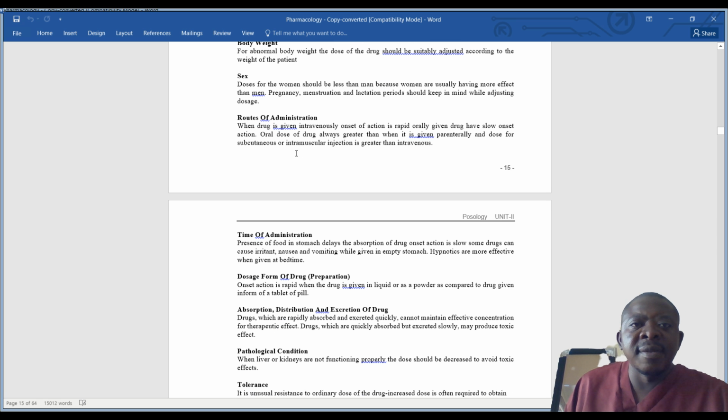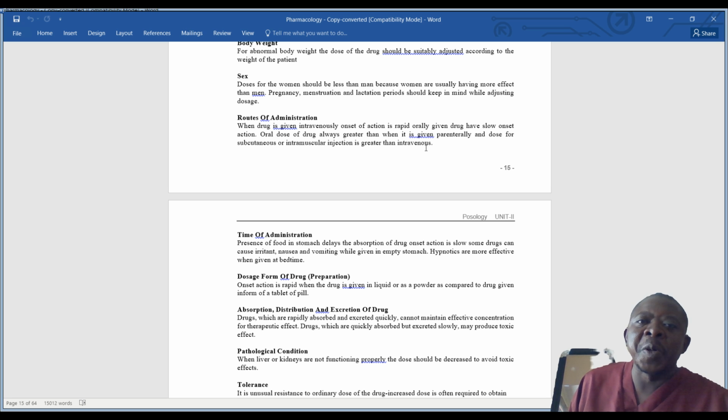Then, routes of administration. When a drug is given intravenously, onset of action is rapid. Orally given drugs have slow onset of action. So oral dose of a drug is always greater than when it is given parenterally, and dose for subcutaneous or intramuscular injection is greater than intravenous.